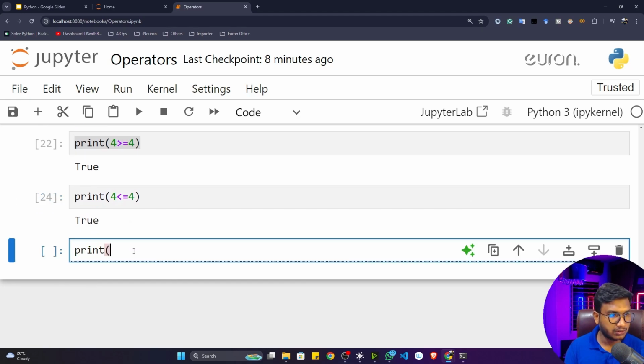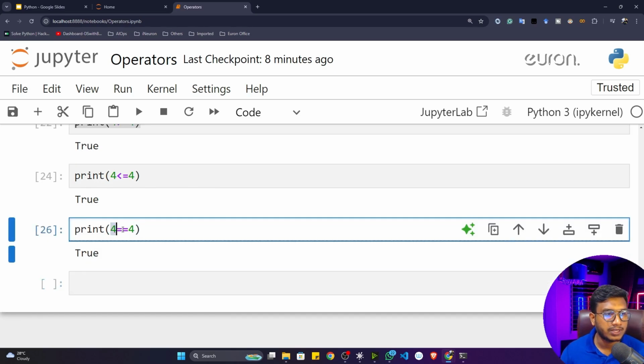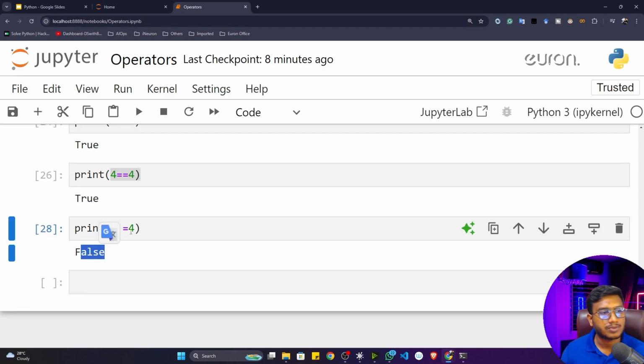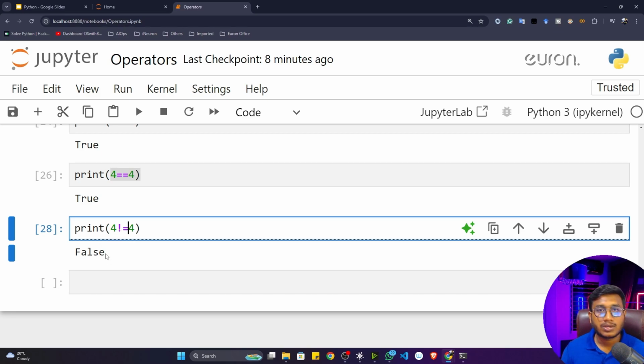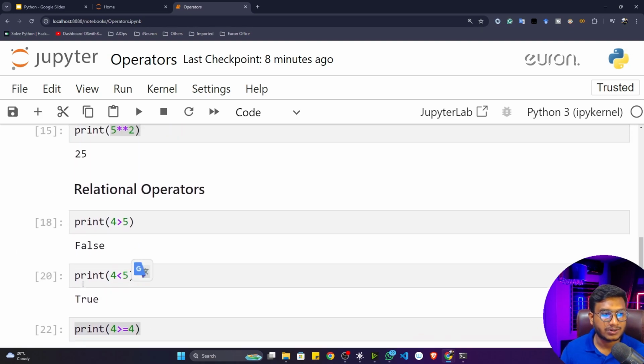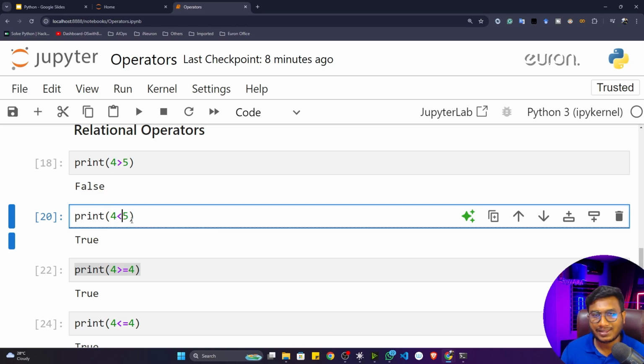Then you can also check whether 4 is equal to 4 or not. Again it would be true, because 4 is equal to 4. Now 4 is not equal to 4? You can see false, because 4 is equal to 4. It's not unequal, because 4 is 4, right? So that's why it's coming false. So these are my relational operators, and these are the operators you'll be using broadly in your programming as well.